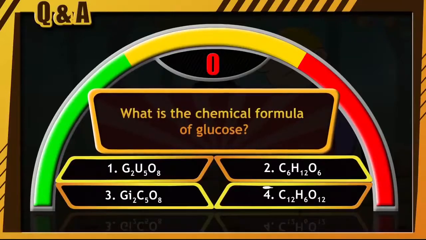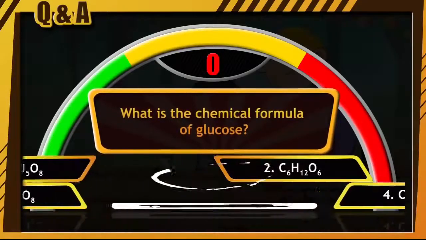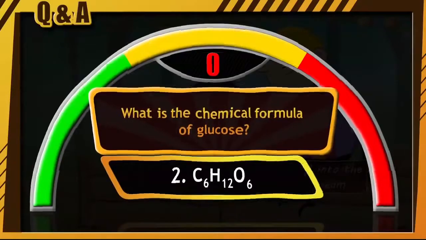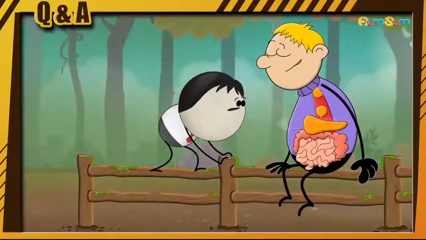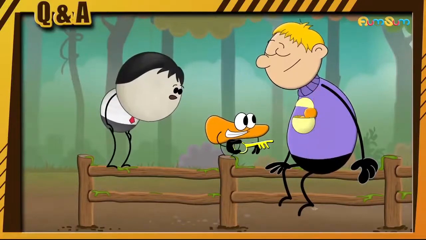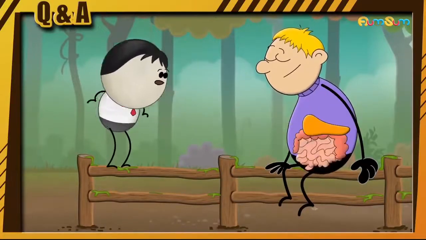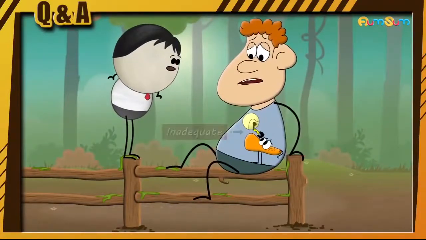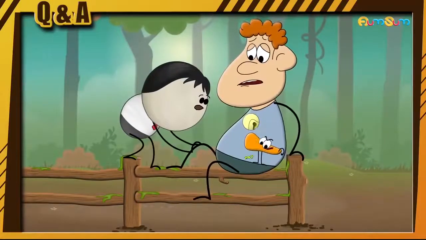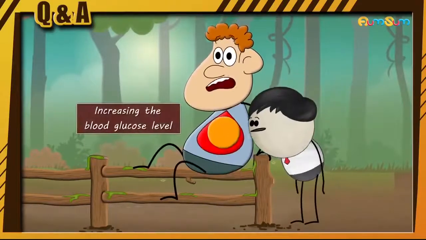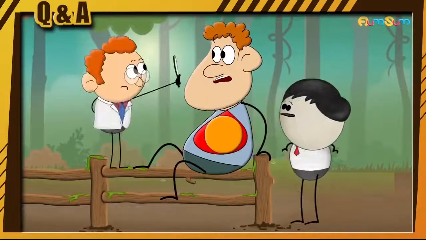And time's up. The correct answer is option number 2. That is C6H12O6. Then our pancreas makes insulin. Insulin helps glucose get into the cells. However, in some people, the insulin production is inadequate or it is not used well. Hence, glucose stays and builds up in the blood, increasing the blood glucose level and thus causing diabetes.